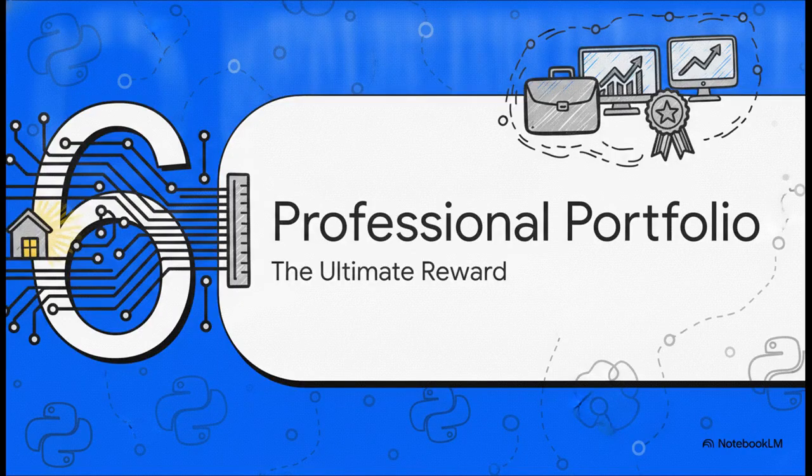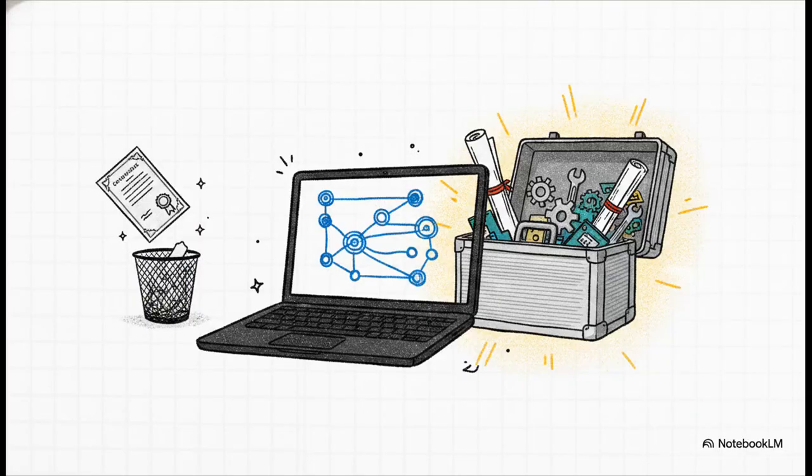Almost at the end here, Section 6, building your professional portfolio, the ultimate reward. This is the final phase of the journey, where all that code you've been writing in your bedroom transforms into a serious career asset. Every single completed project becomes a showcase of your abilities. But you need to upload your work to GitHub so other people can actually see your code. And please, don't just dump the code there and walk away.